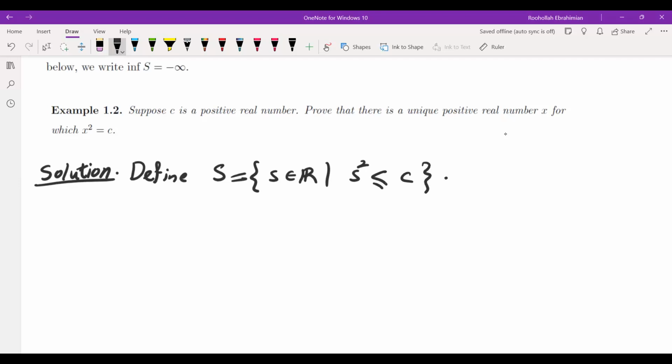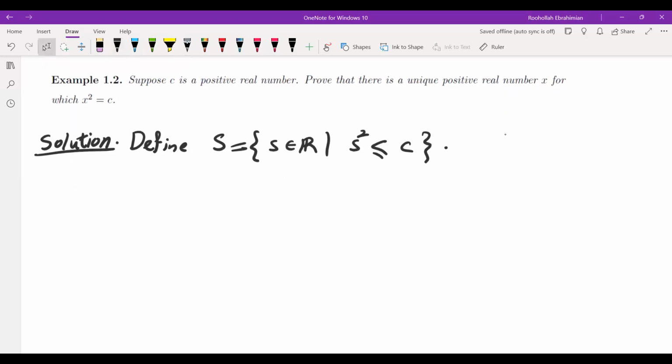Then we're going to show that this set S has a supremum, and then we're going to show that the supremum in fact satisfies X squared equals C. Okay, so the claim is S is non-empty